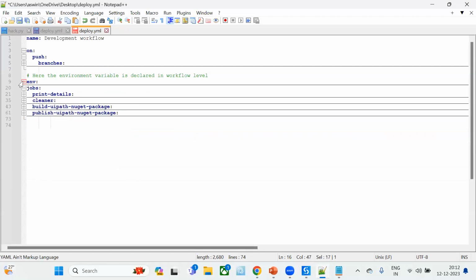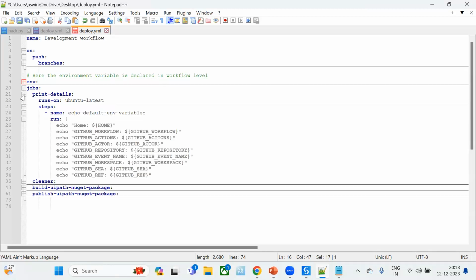Next, we can go to the next part, that is jobs. All these things are jobs. I have told you earlier, right? Whatever different workflows we are executing in this particular YAML, those are called jobs. In our case, print details, cleaner, build UiPath nugget package, publish UiPath nugget package. All these are jobs. Now I am going to open this print details. If you see here, it runs on Ubuntu latest.